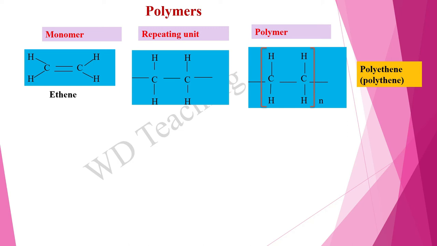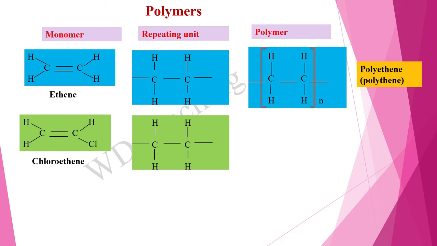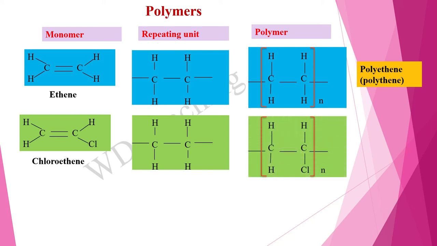Likewise, chloroethene is a monomer. It forms a repeating unit like this by breaking one bond from the double bond. And a large number of repeating units link together to form a polymer named polychloroethene or polyvinyl chloride (PVC).